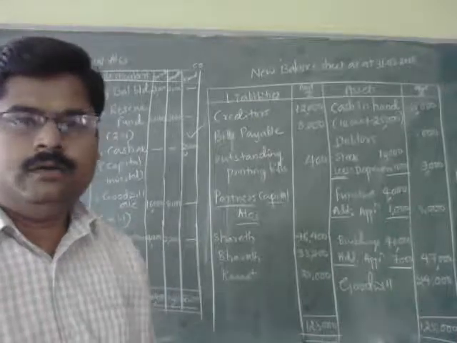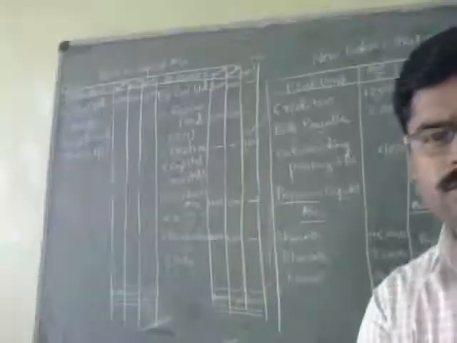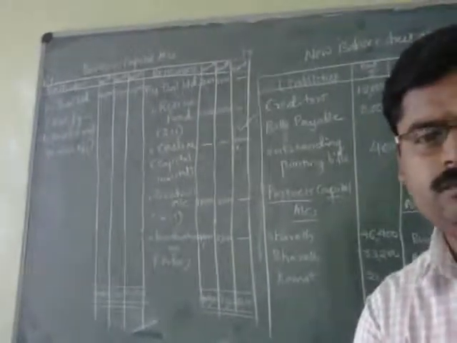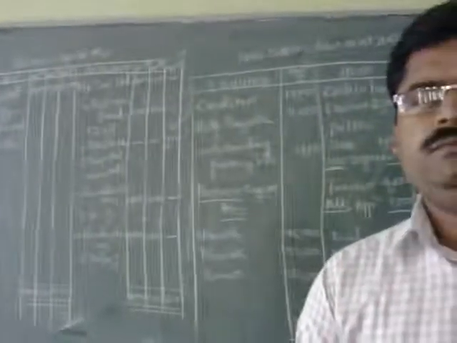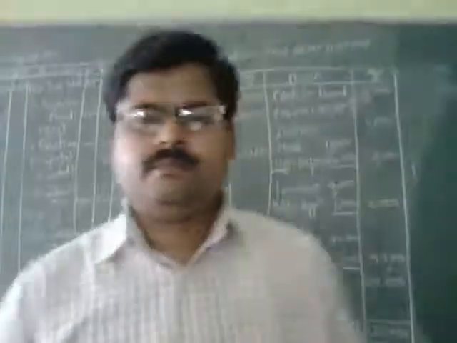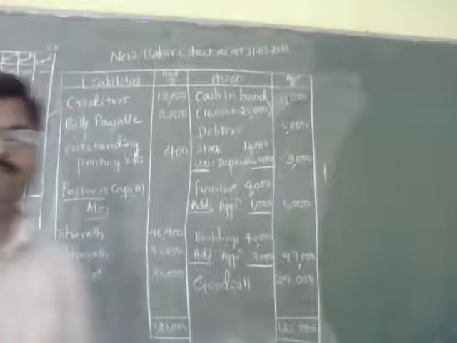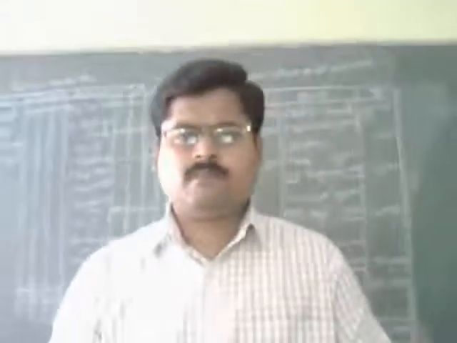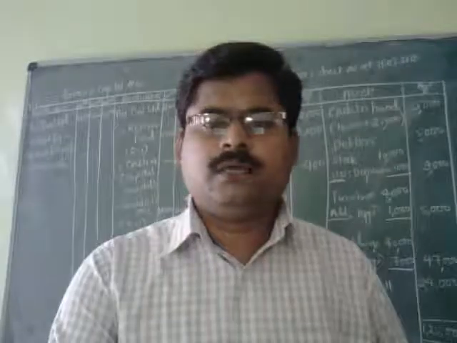Okay, take down in your classwork and let me see if you are having any kind of doubts. Okay, with this I am going to conclude the slide. Thank you.